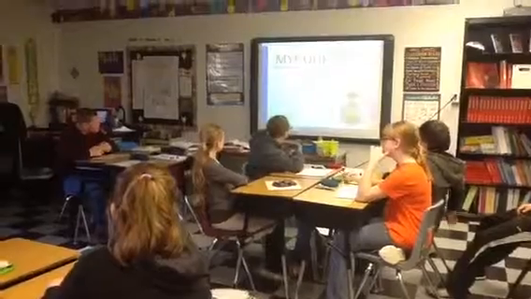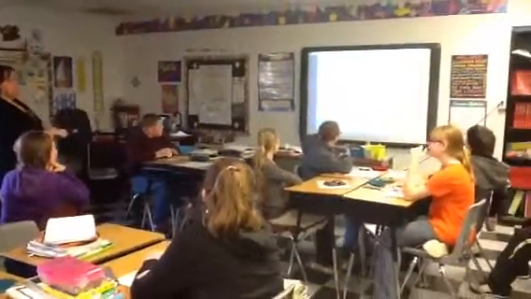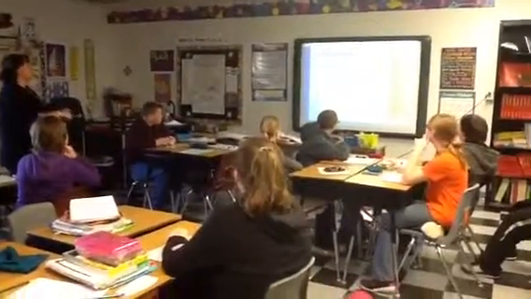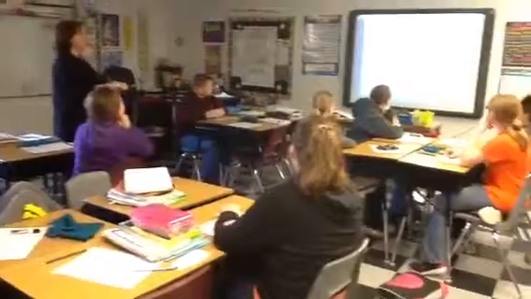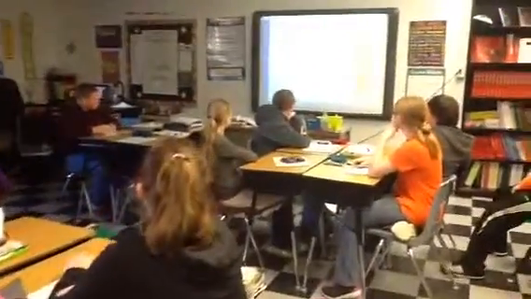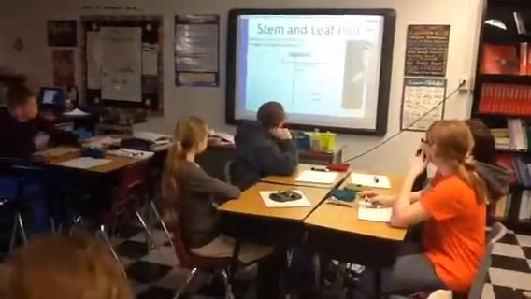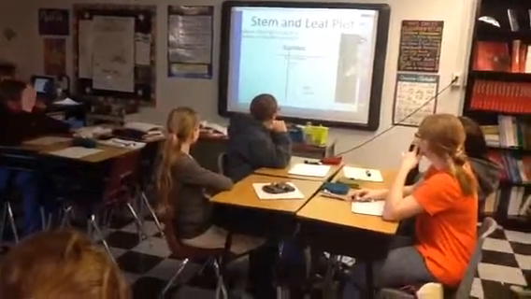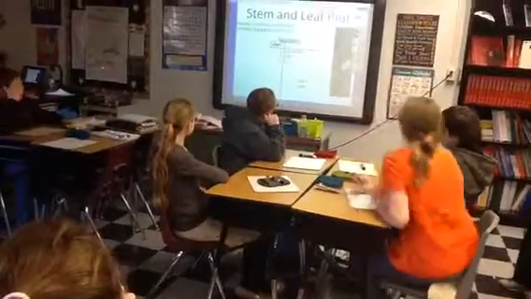Here we go. Remember when you do the stem and leaf plot, it has that funny name, and doesn't really have anything to do with the stem and leaf necessarily. Remember that it is a T-chart. These are your what to the left? Raise your hand and tell me what's to the left. Bailey? Stem. These are your stems. Luke, what's to the right? Leaves.